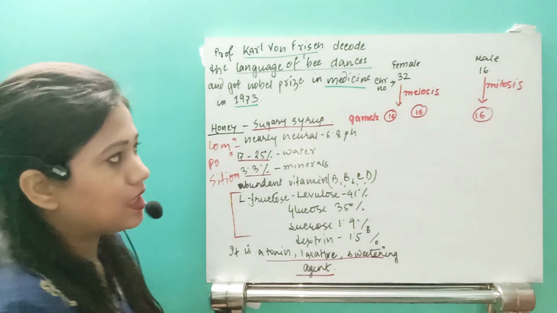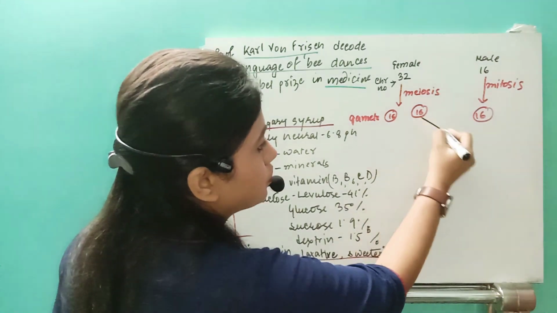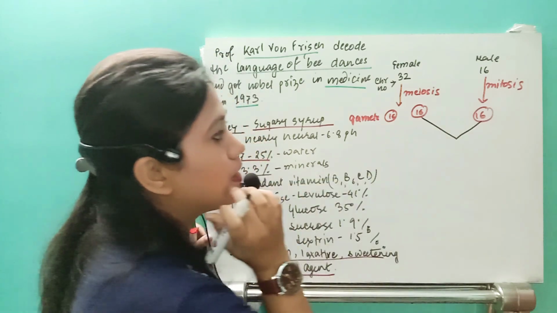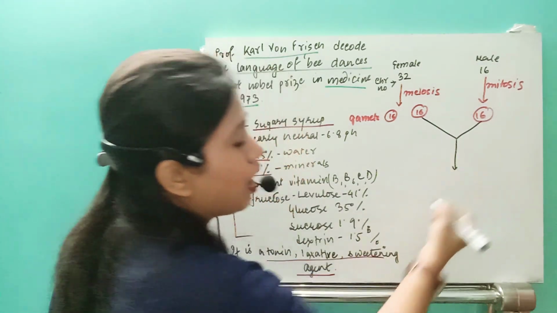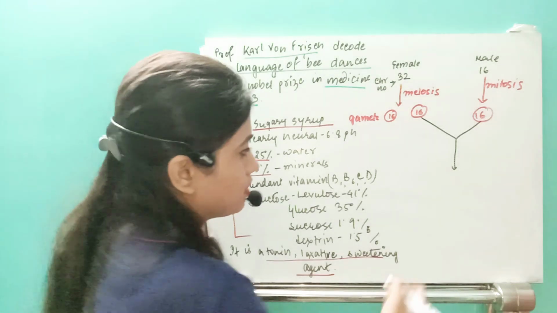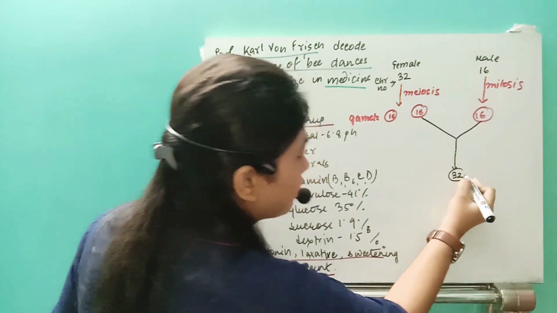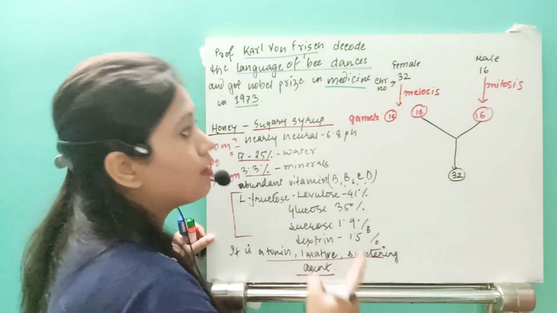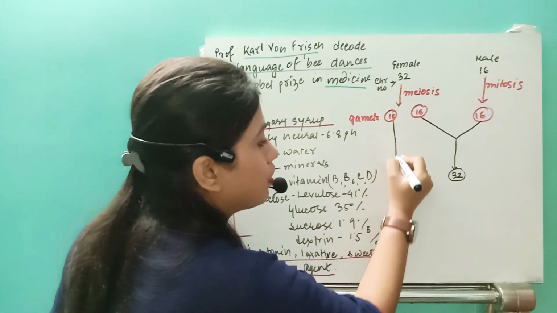In case of animals, it is given one term, that is arrhenotoky. Just see, if the male and the female gamete fuse, then obviously in that zygote there will be 32 chromosomes. But some of the gametes will remain unfertilized.